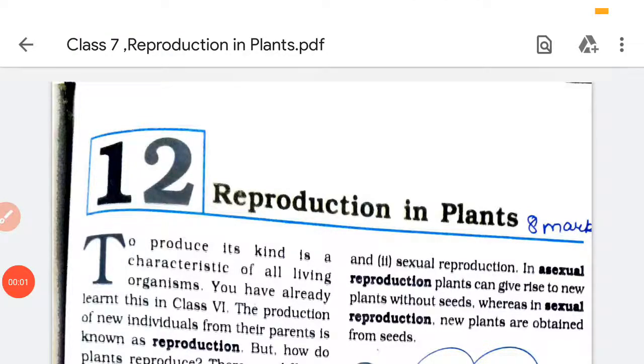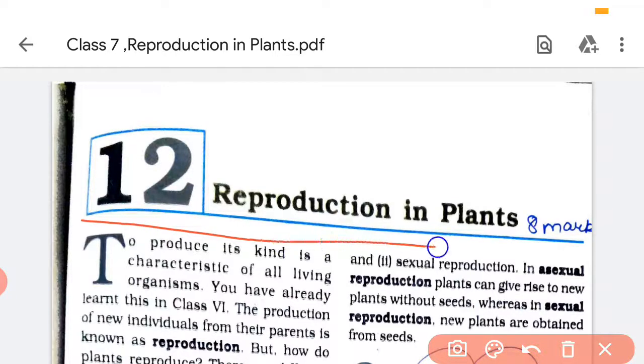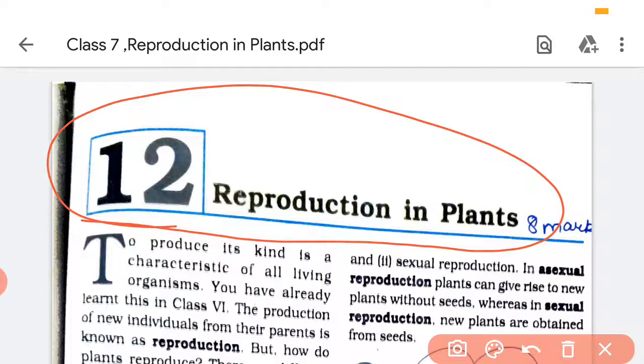Hello children, welcome to your bio class. In bio, today we are going to start the new chapter, chapter 12, reproduction in plants.